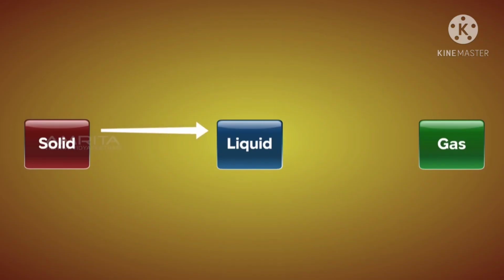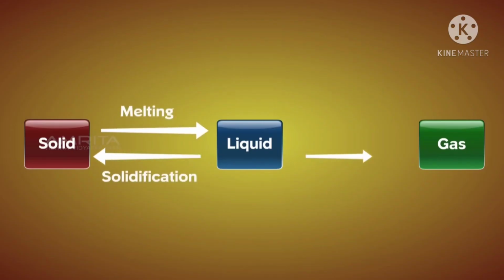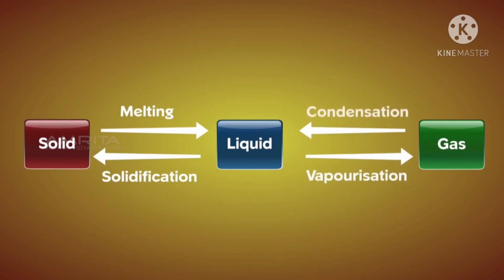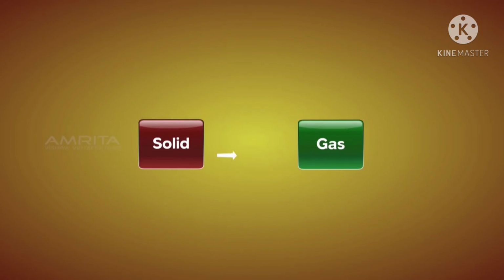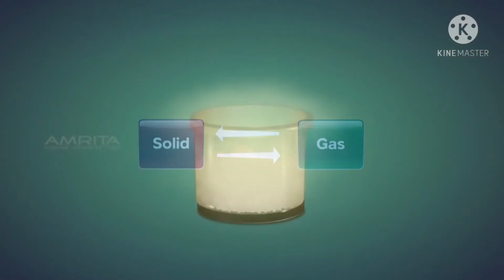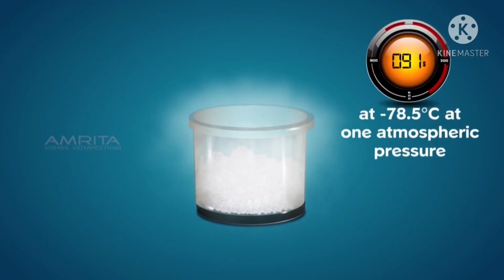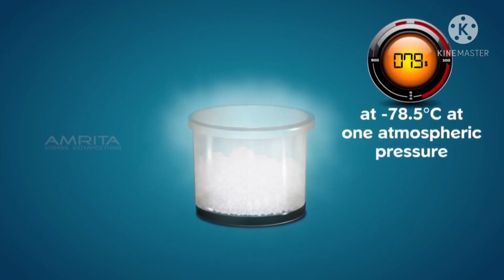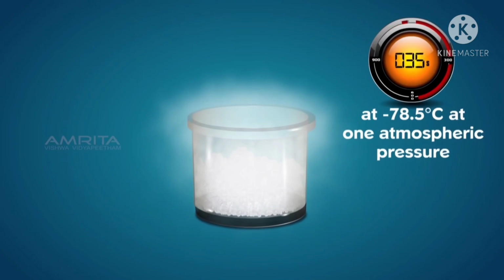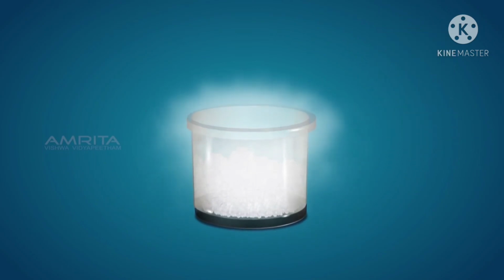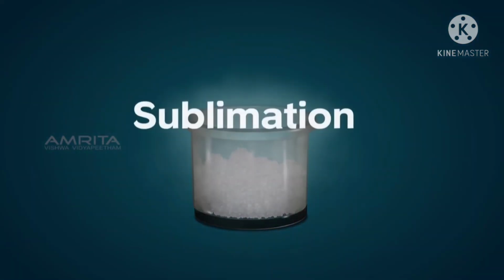We have already learned melting, solidification, vaporization, and condensation. Now, can a solid be directly converted to gas and vice versa? When dry ice is kept at -78.5 degrees Celsius at 1 atmospheric pressure, dry ice is converted to gas. This process is called sublimation.